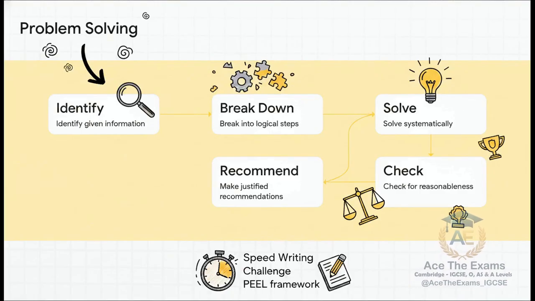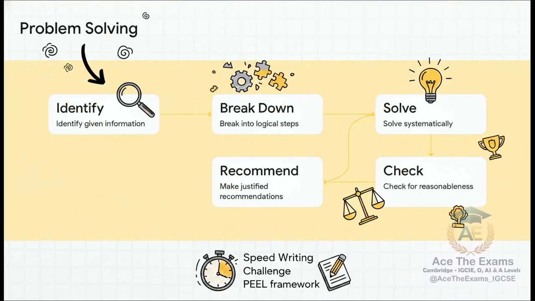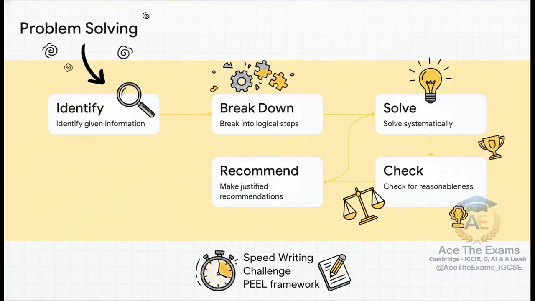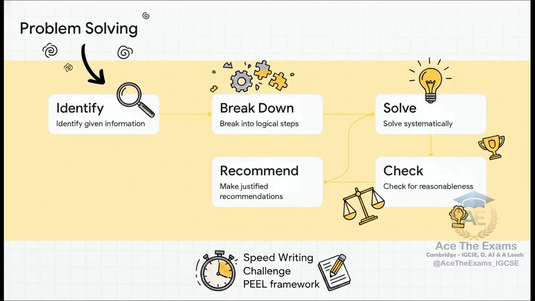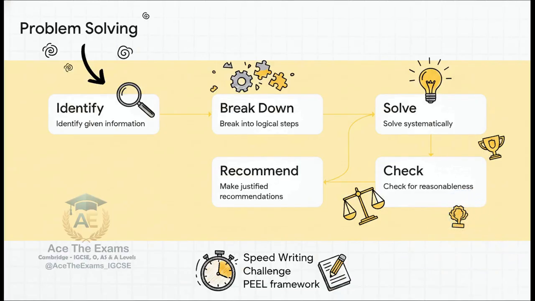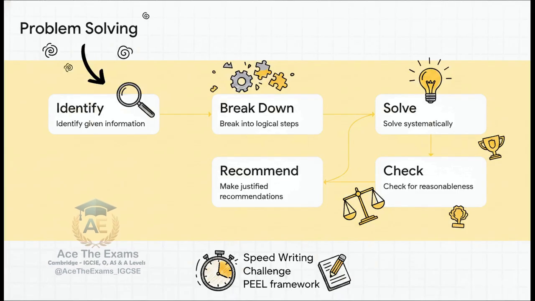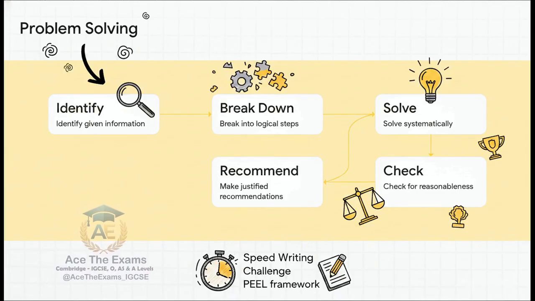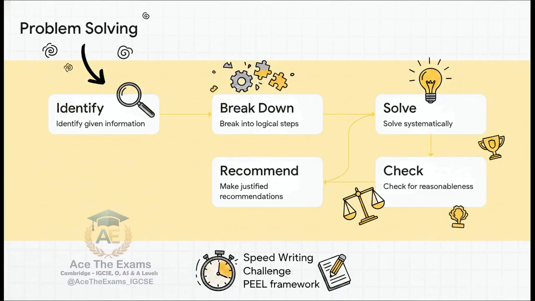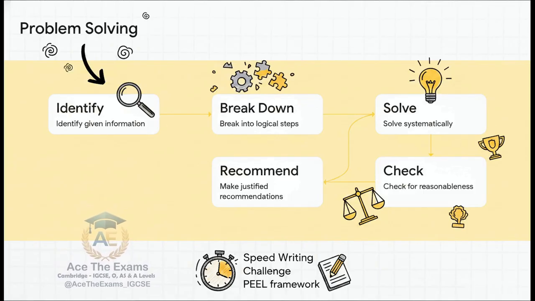I'm going to read you a heavily flawed sample paragraph straight from Sam's mock exam paper. Listen closely and try to spot the error before I reveal it. The company should use custom-built software because it is better. Open-source software is free, but custom software fits their needs. Did you spot the exact sentence losing marks? It's the very first one, because it is better. That is a completely unjustified, weak recommendation.